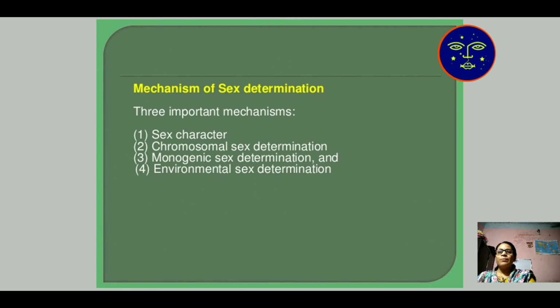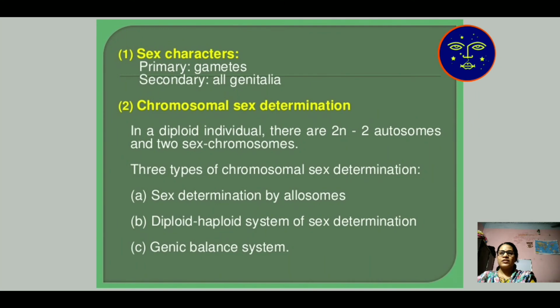There are important mechanisms for sex determination. Number one is sex characters, number two is chromosomal sex determination, number three is monogenic sex determination, that is, a single sex chromosome determines the sex, and number four is how environmental factors influence sex determination.